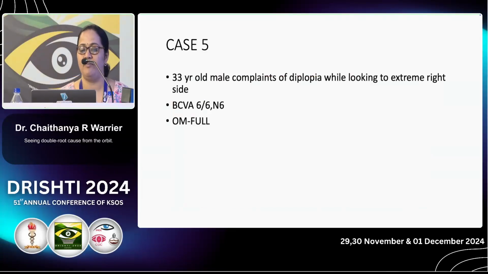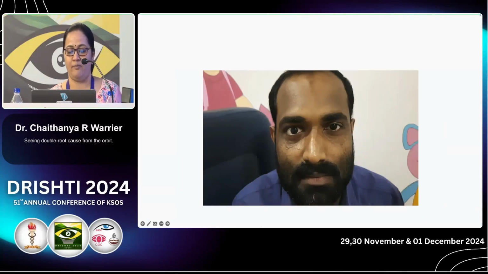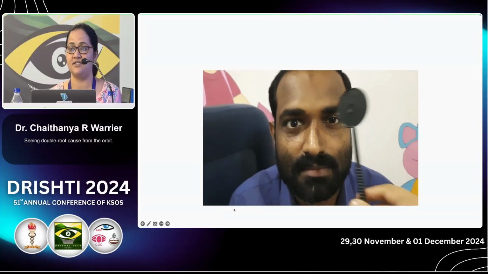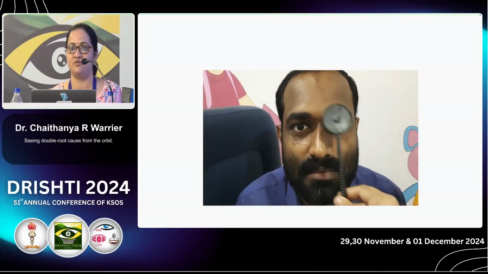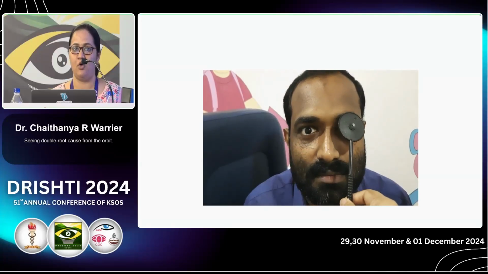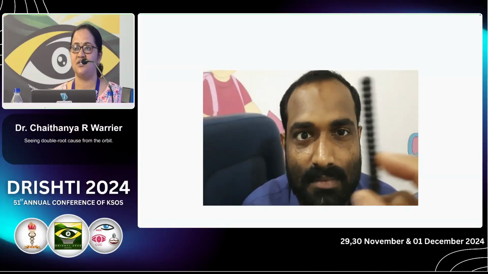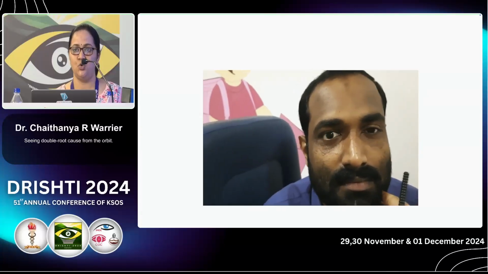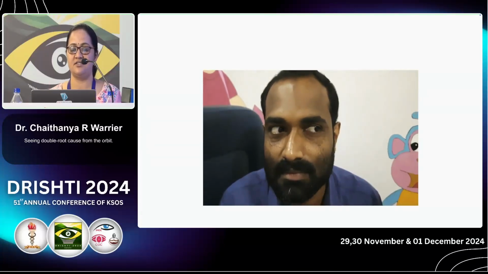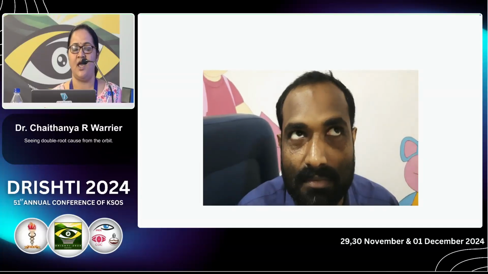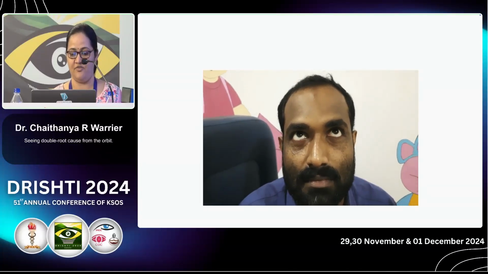A 33-year-old male complains of diplopia while looking to the extreme right side. Best corrected visual acuity was 6/6. On gross photograph, there is a very abnormal palpebral fissure in the right eye. Ocular movements and cover test revealed it as orthophoric, and ocular movements were full. He had a very minimal diplopia towards the extreme right gaze. He was a dysthyroid case, and now he is euthyroid. When the proptosis and everything resolved, the palpebral fissure asymmetry was there, and he underwent a cosmetic tarsorrhaphy.